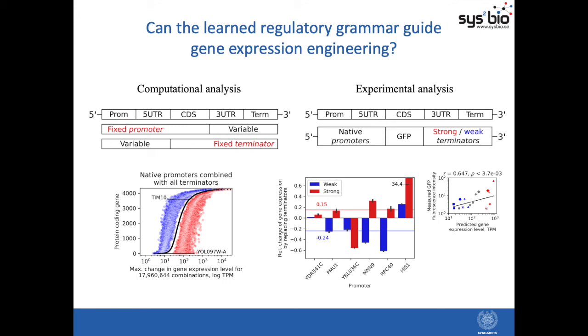And also we show that on average 20% of the gene expression levels can be upregulated or downregulated just by swapping out with these predicted strong or weak terminators. So this shows that we can actually learn the regulatory grammar just from the native genomes and use these models to guide gene expression engineering without the requirement of any synthetic approaches or constructs.